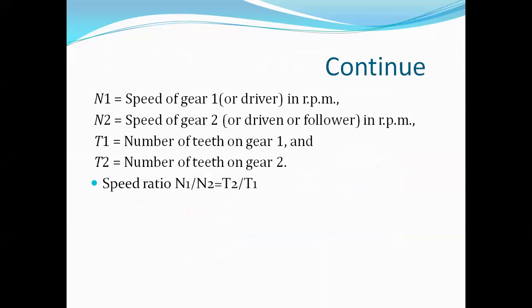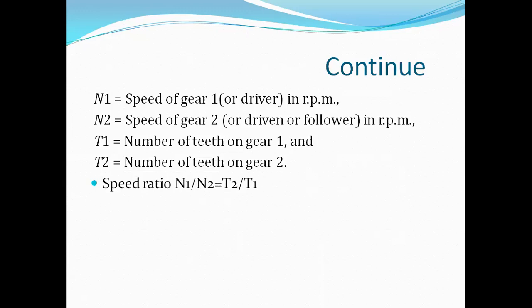If N1 is the speed of gear 1 and N2 is the speed of gear 2, and T1 is the number of teeth on gear 1 and T2 is the number of teeth on gear 2, then the speed ratio N1 by N2 is equal to T2 by T1.